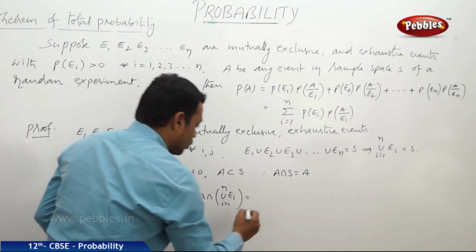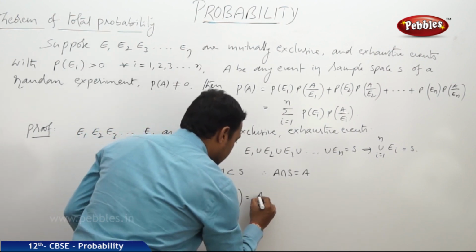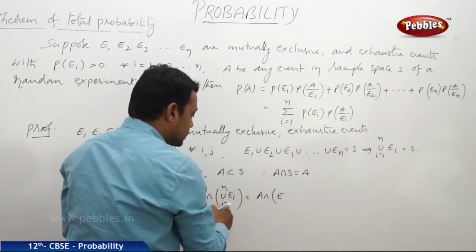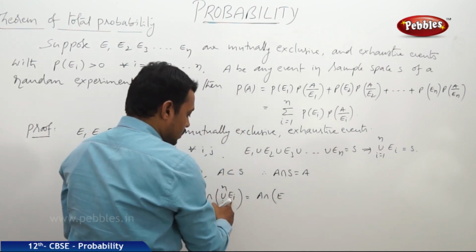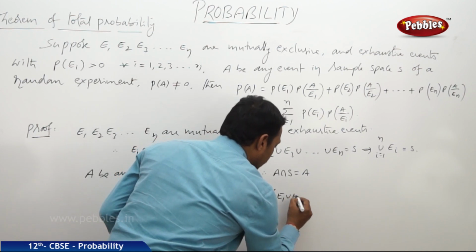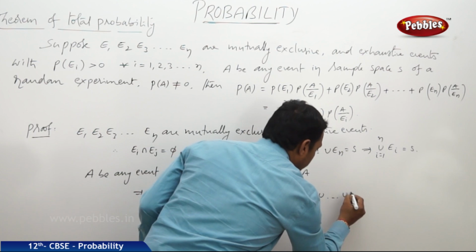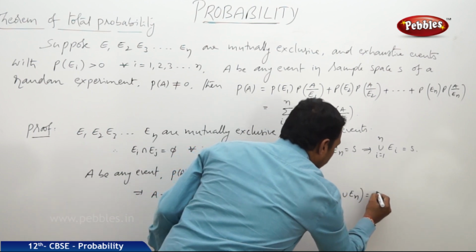Now this is equal to A intersection, when we consider all the sets, E1 union E2 union E3 union and so on union En.